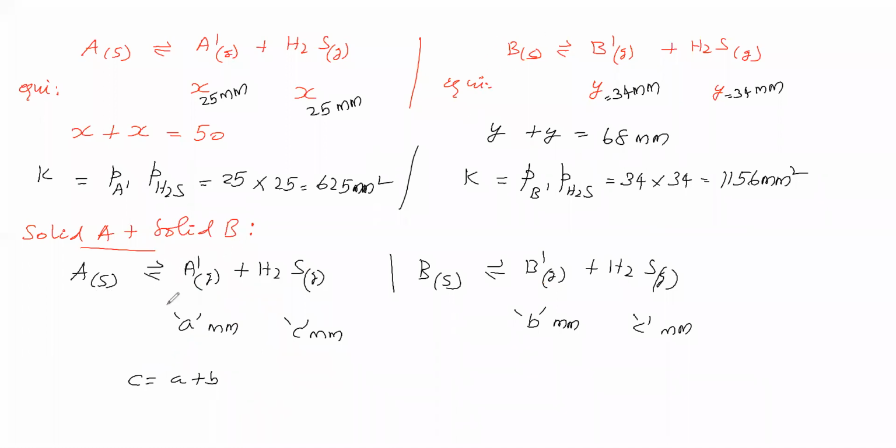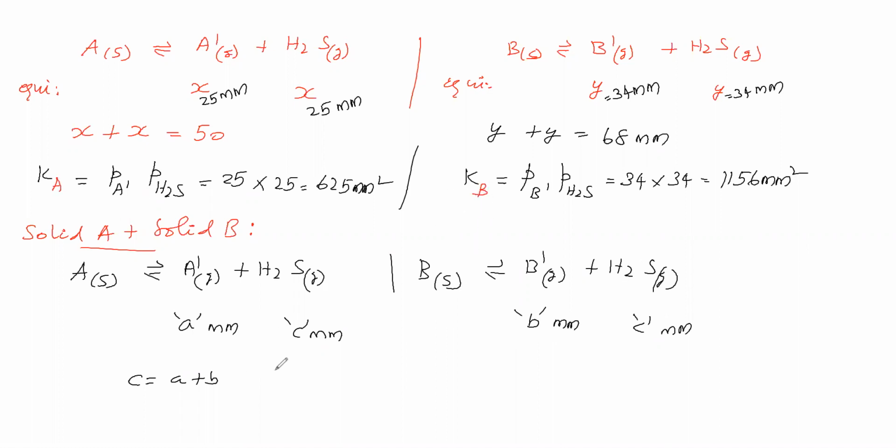Now we have taken a solid A and solid B mixture. A goes for equilibrium, B goes for equilibrium. This A dash is exerting pressure A millimeter, H2S is exerting pressure C millimeter, that is equal to A plus B. B dash exerting B millimeter pressure, H2S is exerting C millimeter pressure. Then next, for this equilibrium constant we will take Ka, for this equilibrium constant we will take Kb.